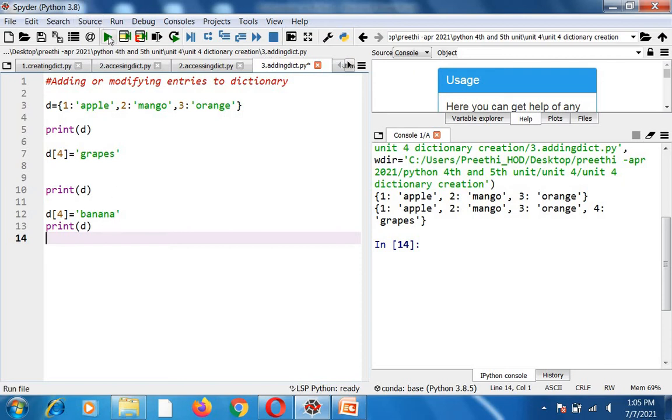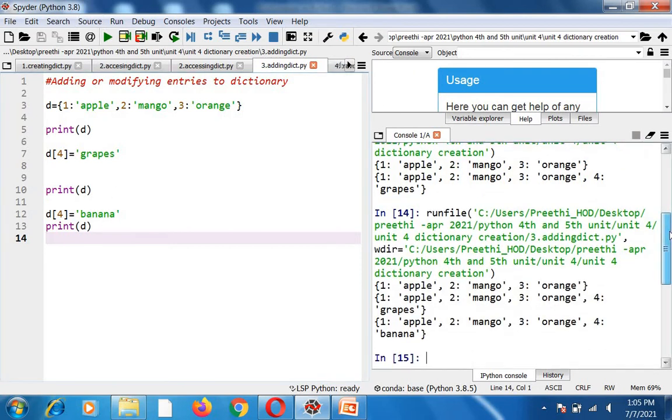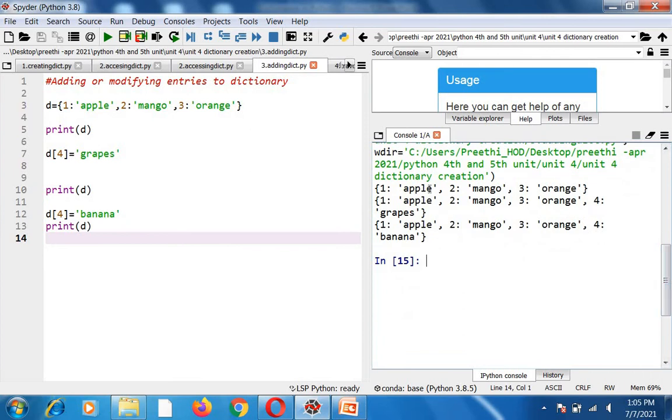So when you give print of D, you will get the answer like this. Initially it was 1 apple, 2 mango, 3 orange. Next, when you add a new element you will get 4 grapes. When you update it you will get 4 banana. Okay, I think you all understood this program. Next we proceed. This is how you have to add or modify the entries in a dictionary.